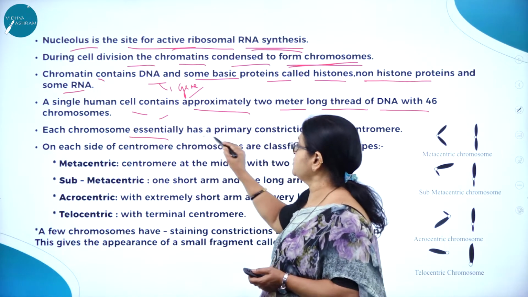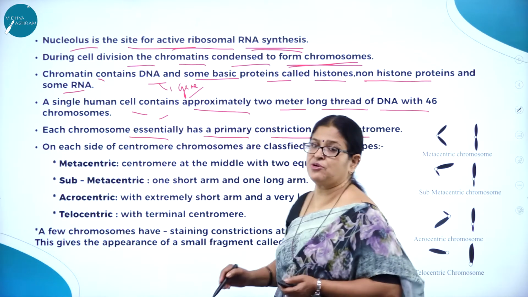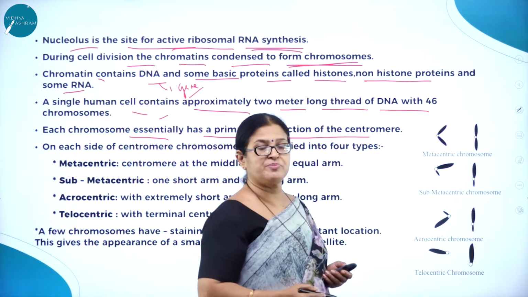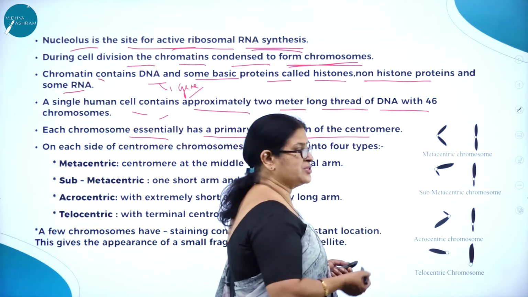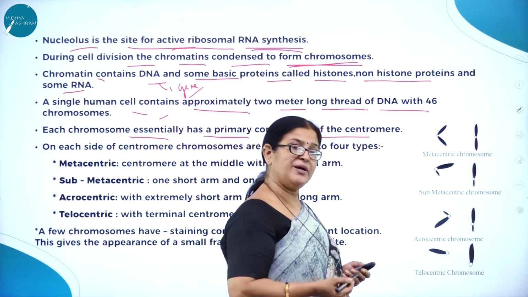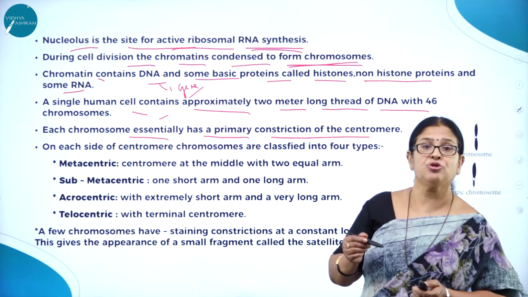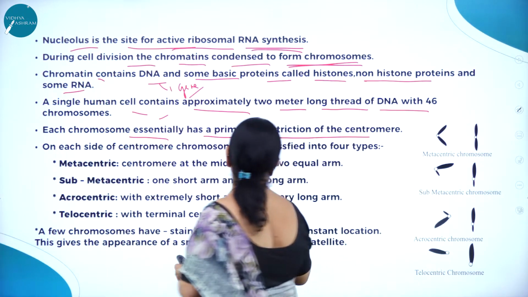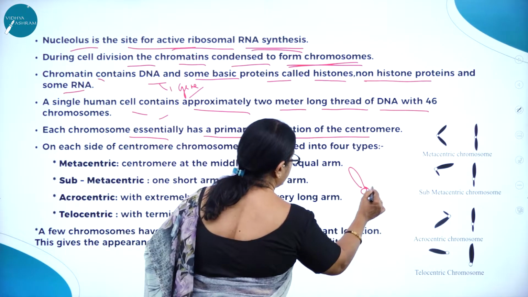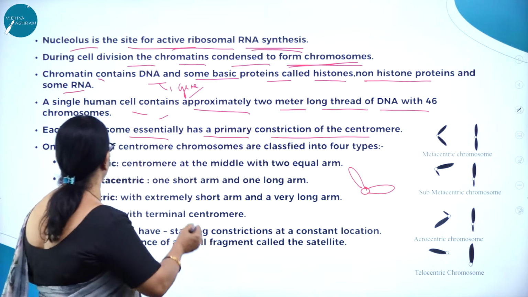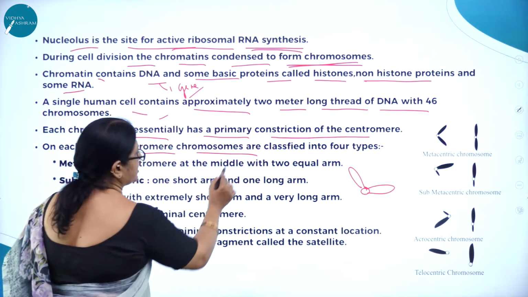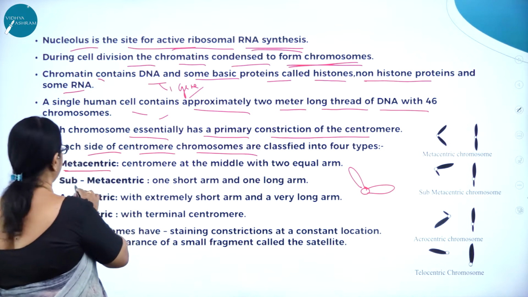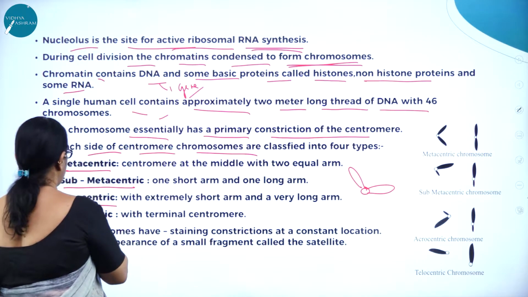Each chromosome essentially has a primary constriction, the centromere. Here you can see the different types of chromosomes based on their shape: acrocentric, metacentric, telocentric, submetacentric. The centromere holds the two arms of the chromosome. So if this is the centromere, it holds the two arms of the chromosome. On each side of the centromere, chromosomes are classified into how many types? Four types: metacentric, submetacentric, acrocentric, and telocentric.